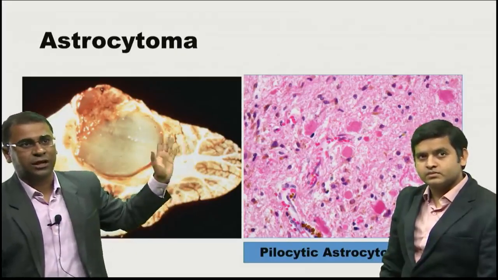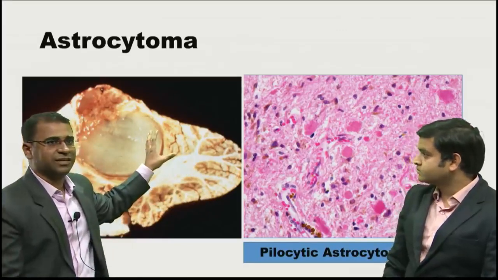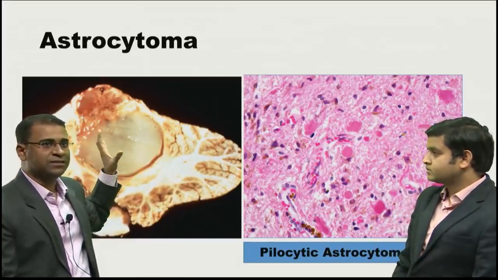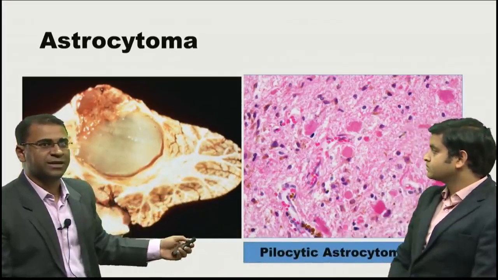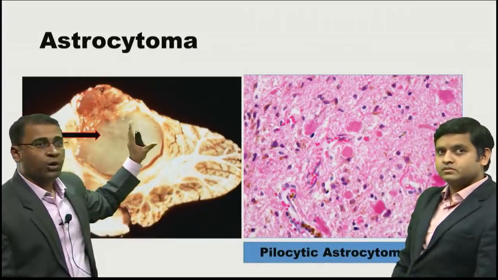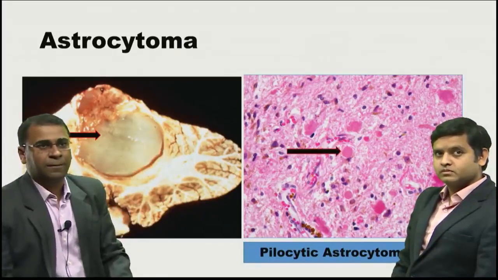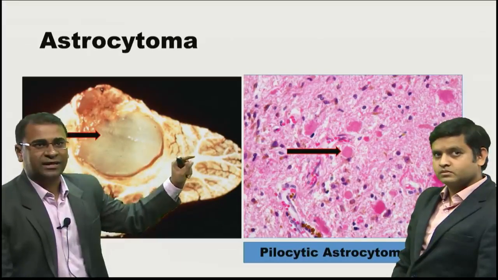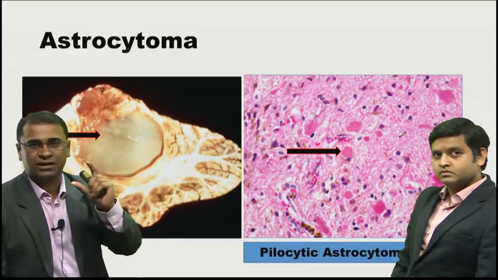Look at this gross morphology. What you're seeing here is a localized lesion. This is basically a cerebellum part, and this is a localized lesion here. Now on the other side, in this image, this actually is a localized tumor, which says it's towards a benign component. When you look at this arrow marked area, this basically is an eosinophilic granular body. Eosinophilic means pinkish color.